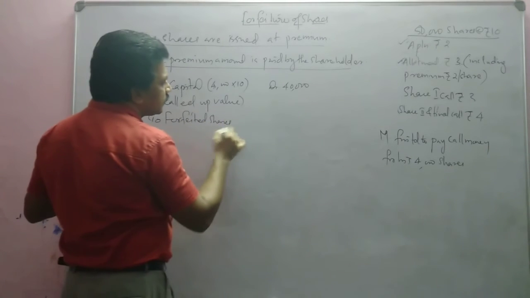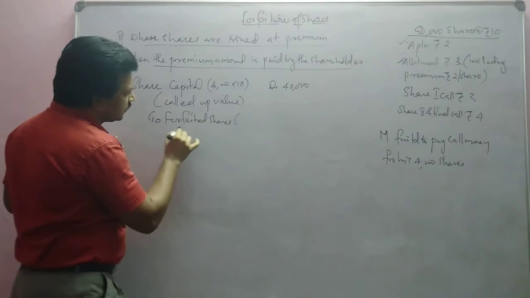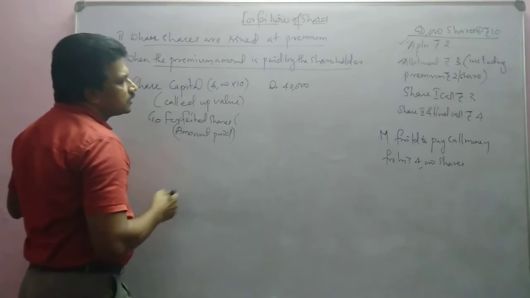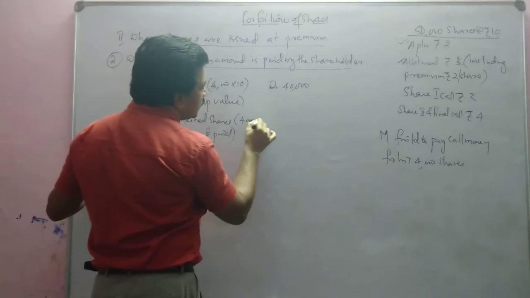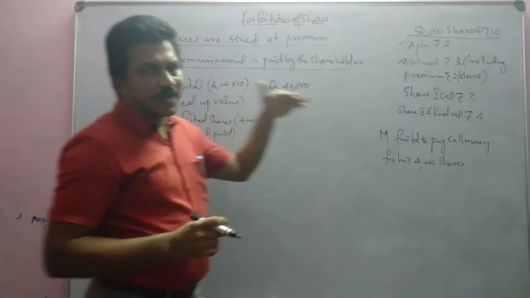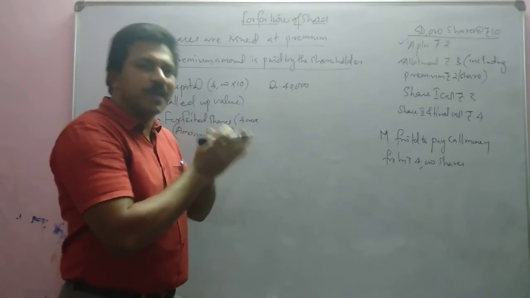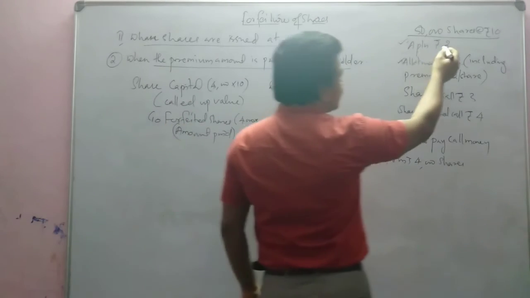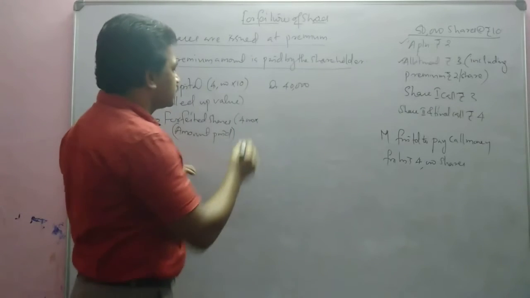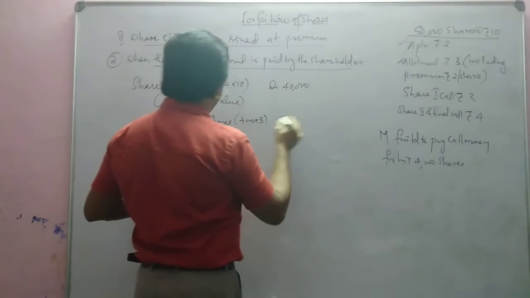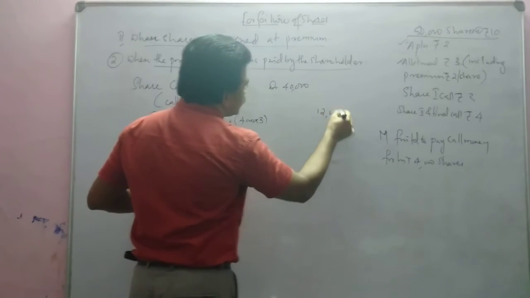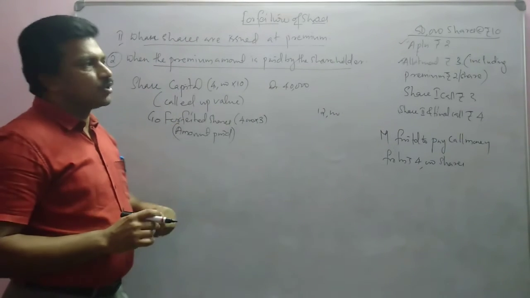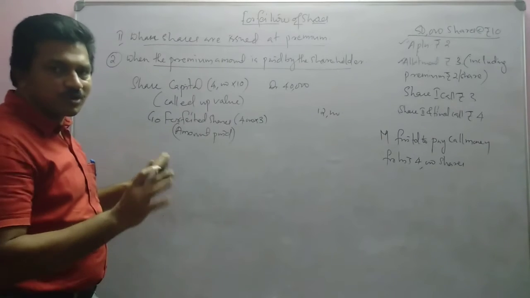That means it is amount paid. How much is paid? 4,000 into allotment money he paid, premium also paid. Since premium is paid already, it will not be considered. So the actual amount is 2 rupees plus 1, 3 rupees paid. That means 4,000 into 3, 12,000 is paid. This 3 rupees includes application and 1 rupee allotment. 2 rupees is the premium. Okay, that we are not considering.